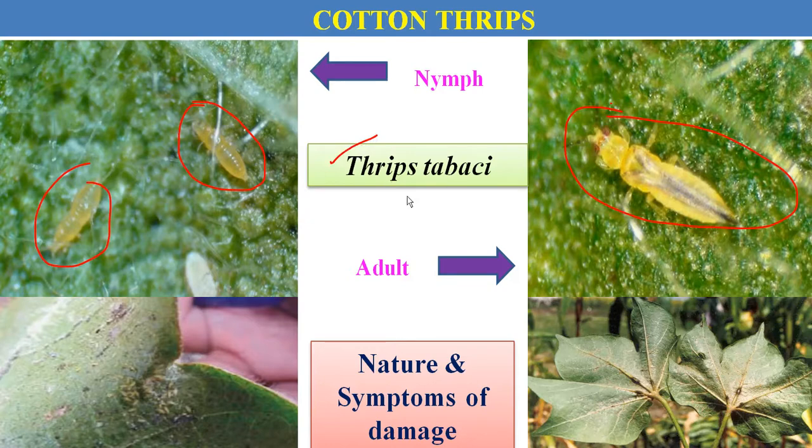So how does this thrips actually cause damage? It is a very minute insect. It congregates on the lower surface of the leaves and starts feeding. Due to their rasping and sucking type of mouth parts, both nymphs and adults scrape the epidermal layers of the leaves and suck the oozing cell sap as a result of feeding. In case of severe infestation, the infested leaves become white or chlorotic, with silvery shine patches on the lower surface of the leaves, and this is one of the characteristic symptoms of thrips.